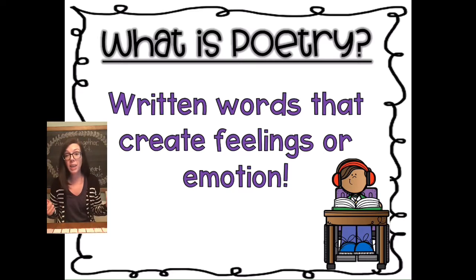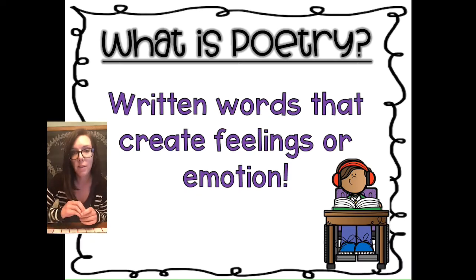So poetry is really just another way to write. So just like when you go to write, you can write stories, you can write personal narratives, you can write informational writing. Poetry is just another way for you to write. And a lot of times when you write poetry, you'll create feelings or emotions when you write. And then sometimes you just write to be silly and have fun. So let's take a look at what a lot of poems have. Not all of them have it, but let's take a look at what some poems can have, some different elements of poetry.